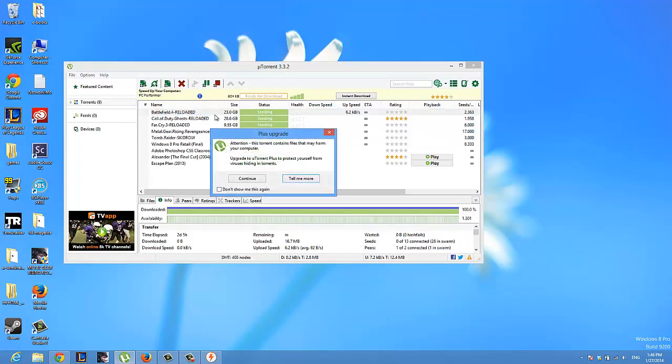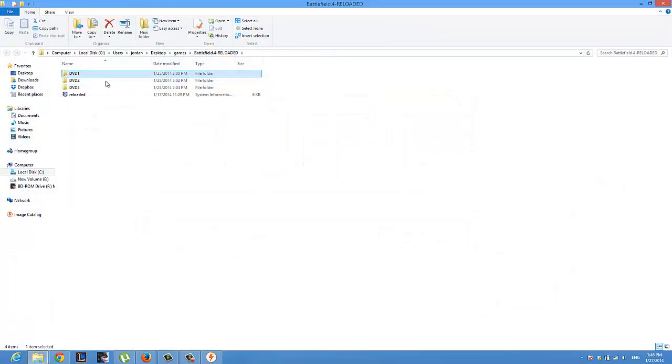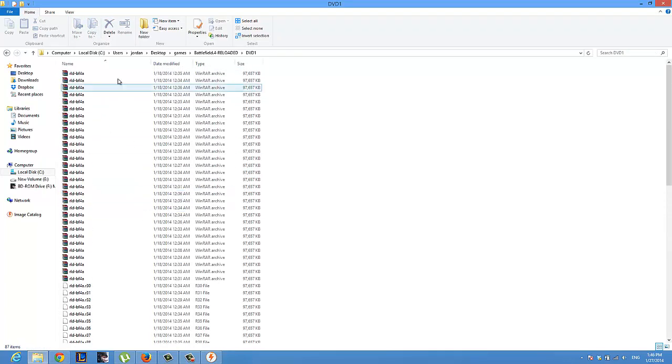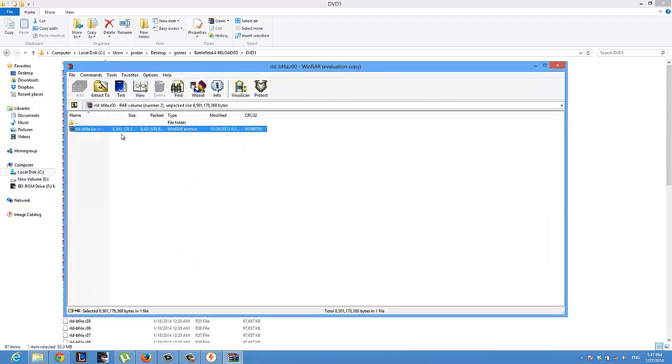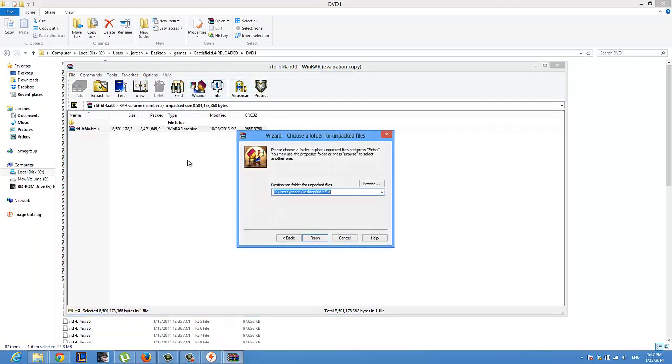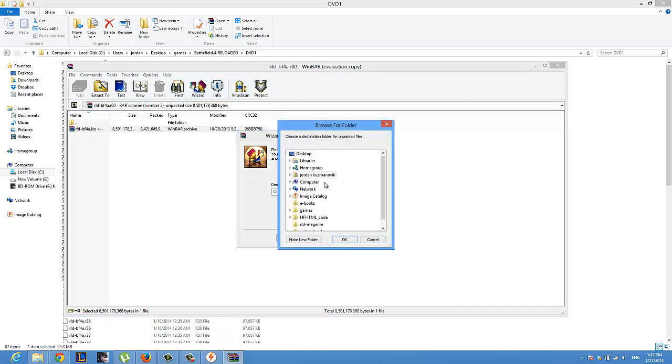Let's go and open Battlefield 4. As you can see, there are three: DVD 1, DVD 2 and DVD 3. So let's open DVD 1. Let's open the first RAR file and select this ISO document. Go to wizard and then browse where you want to extract.